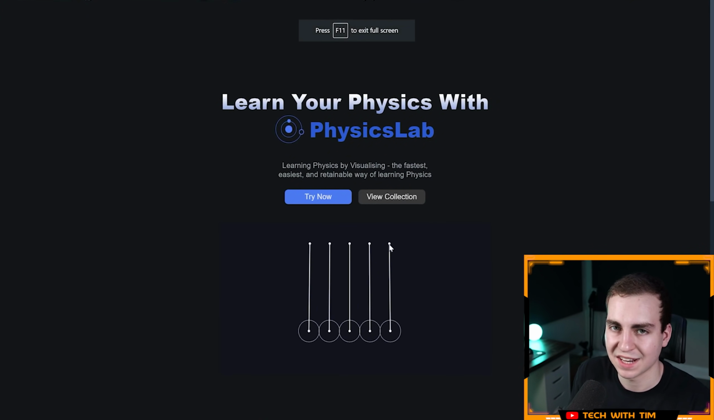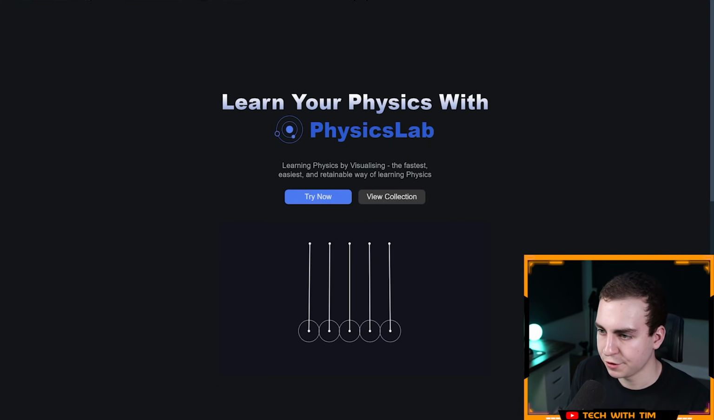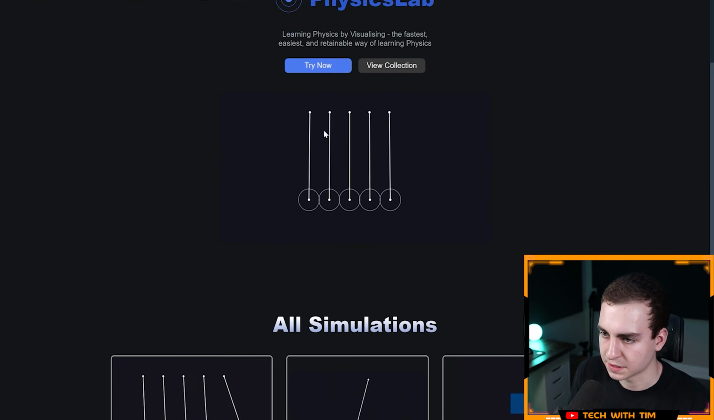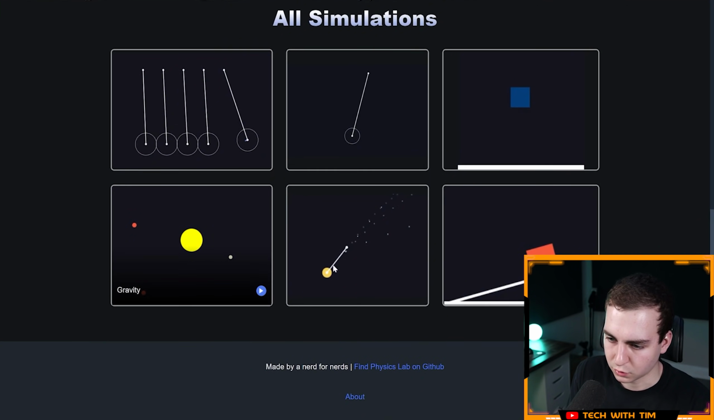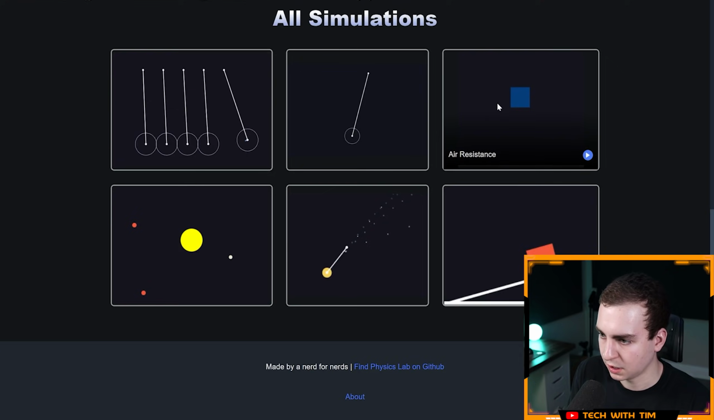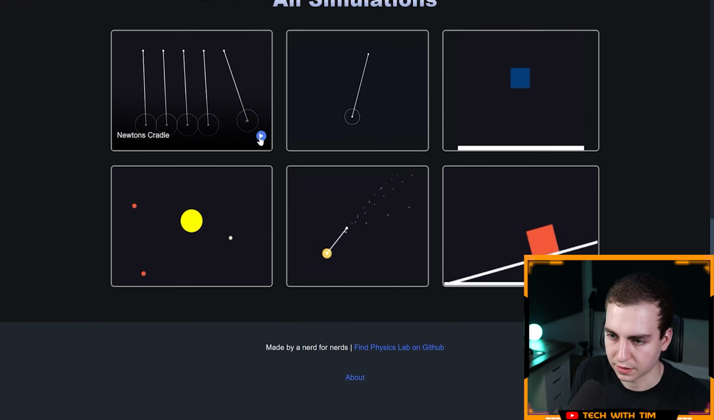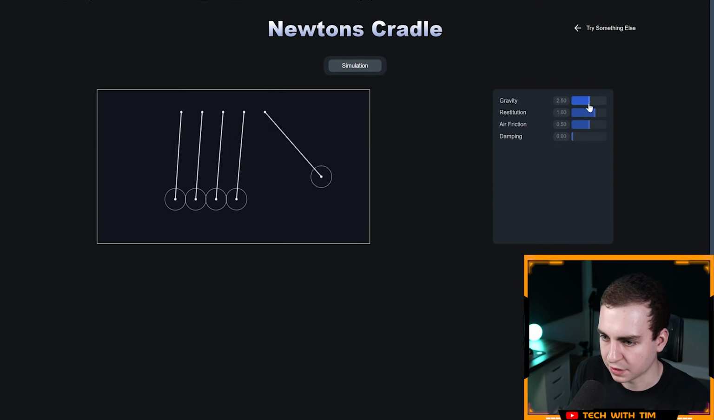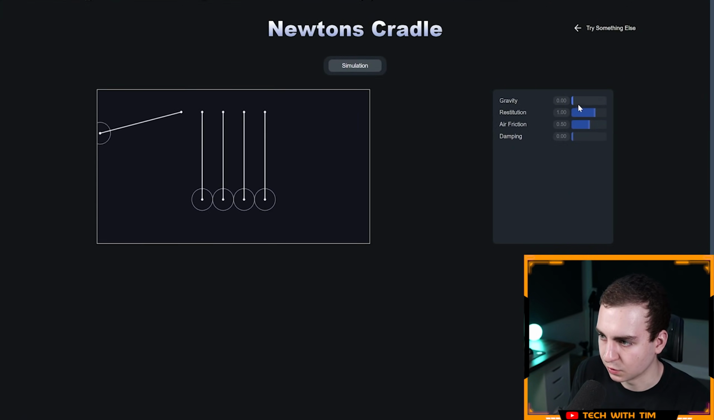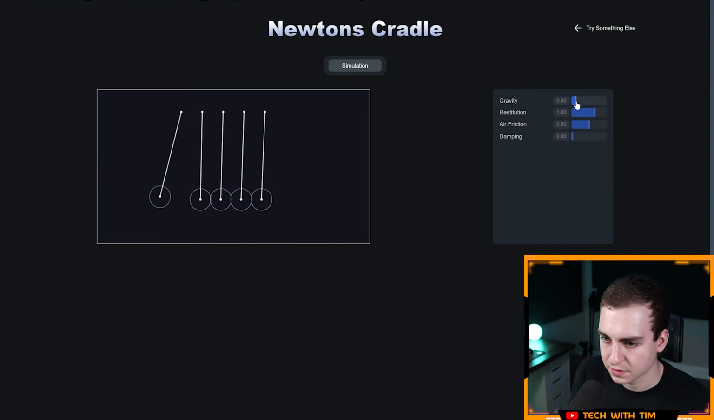Physics Lab. Okay, I haven't actually tried this one yet. So let's see. Learn your physics with Physics Lab. Learning physics by visualizing. Try now. All simulators. Newton's cradle, gravity, trajectory, pendulum, air resistance, friction. Oh, that's really cool. Okay, let's try out a few of these. Okay, so this is the pendulum. I guess I can change the gravity. Oh, wow, that's really cool. What if I make it even, okay, not 0, 0.5?